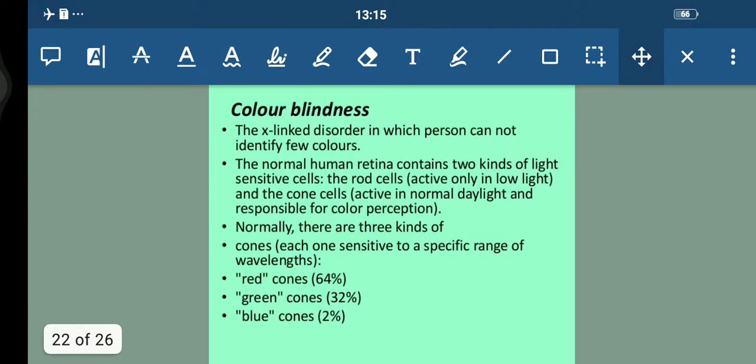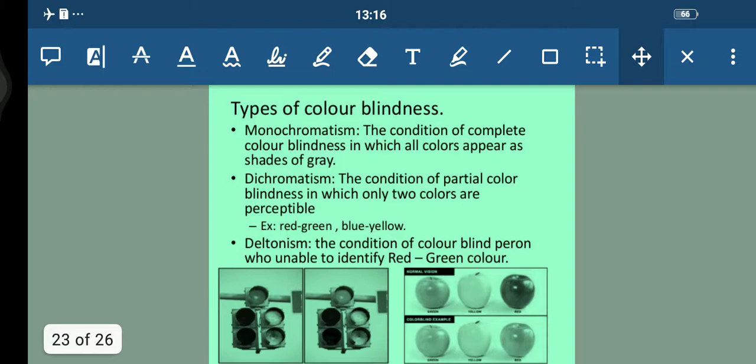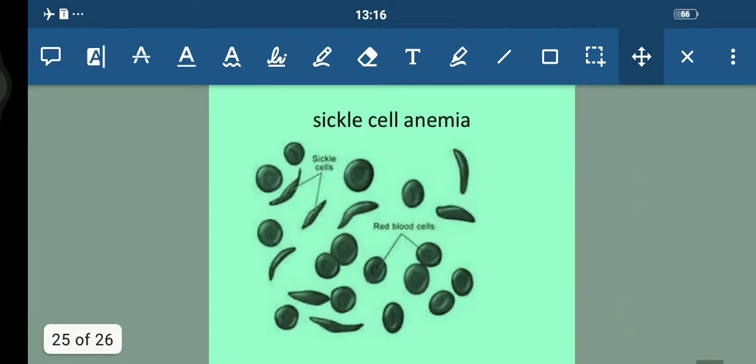Next we have is color blindness. Fine. Although we do not have color blindness in our syllabus, I would like to give you information about this topic also, students. Here, it is an X-linked disorder in which a person cannot identify a few colors. The normal human retina contains two kinds of light-sensitive cells, the rod cells and the cone cells. Normally there are three kinds of cones, each sensitive to a specific range of wavelength: red cones, green cones, and blue cones. These are the types of color blindness. Fine. Not in our syllabus, students.